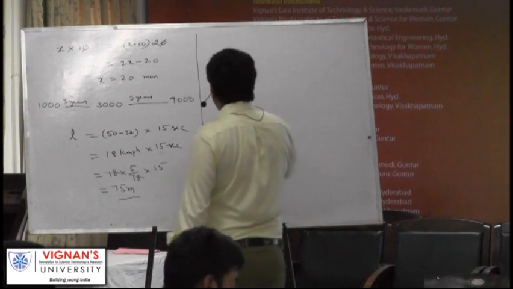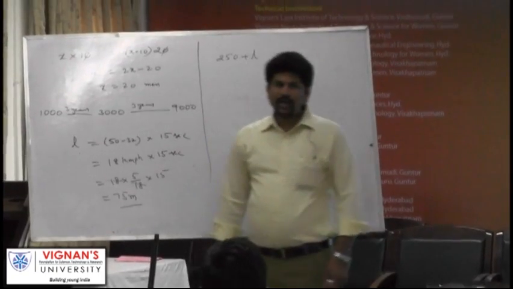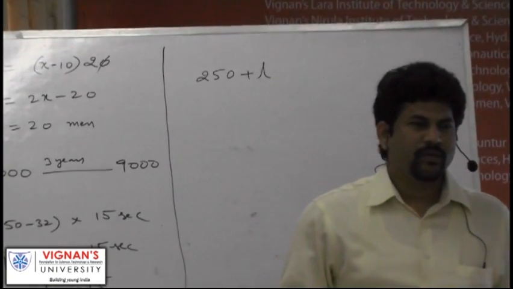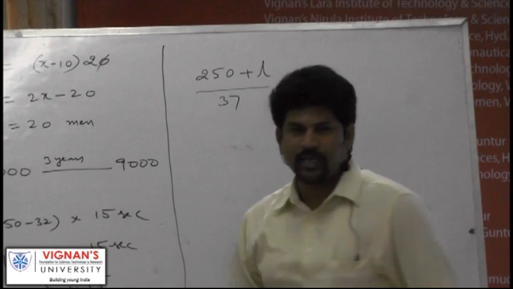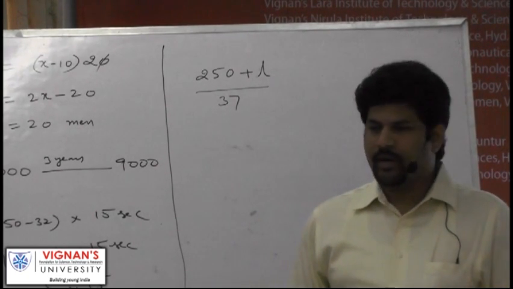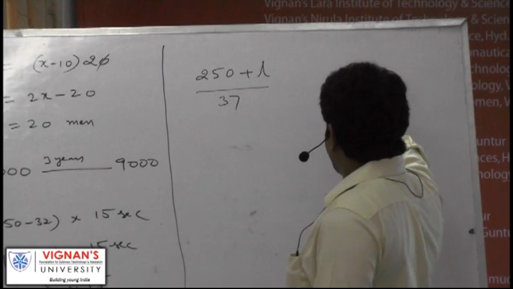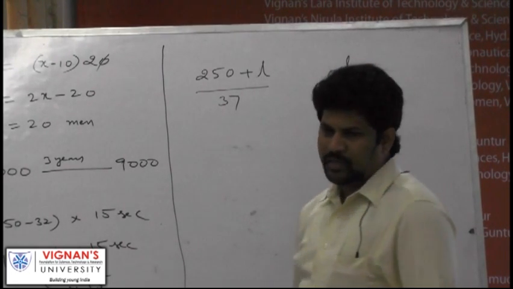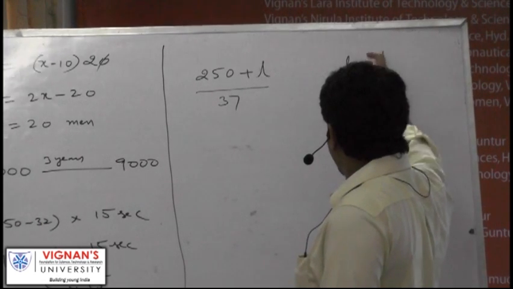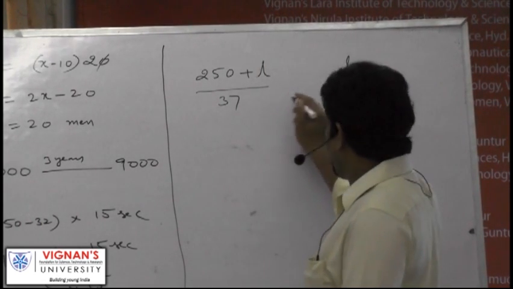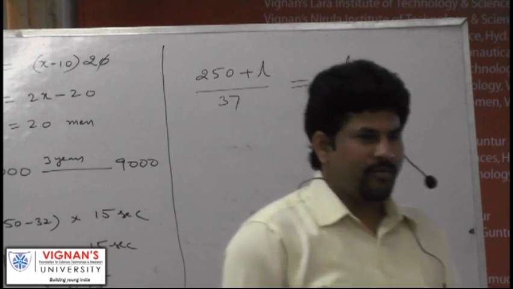Then total distance to be traveled is 250 plus length of the train. What time is it taking to travel this distance? 30. This is speed: distance traveled by time taken. Now second case, it is crossing a man, so distance to be traveled is its own length. In what time is it doing this? 12. Both are distance by time. Both are speeds of the train only. So you can equate them. You can find out what is L.